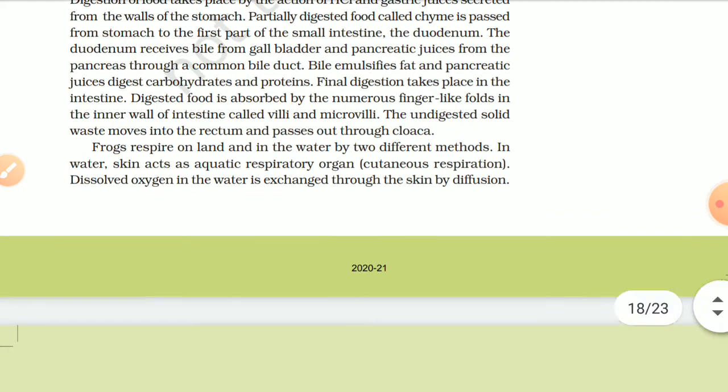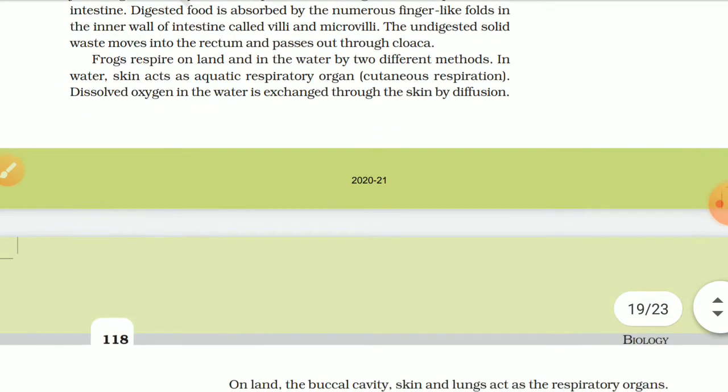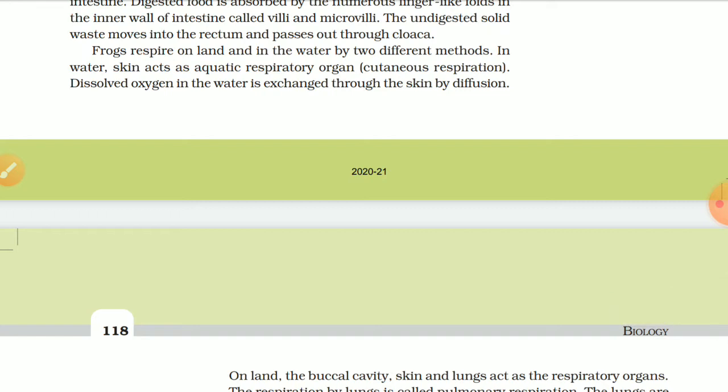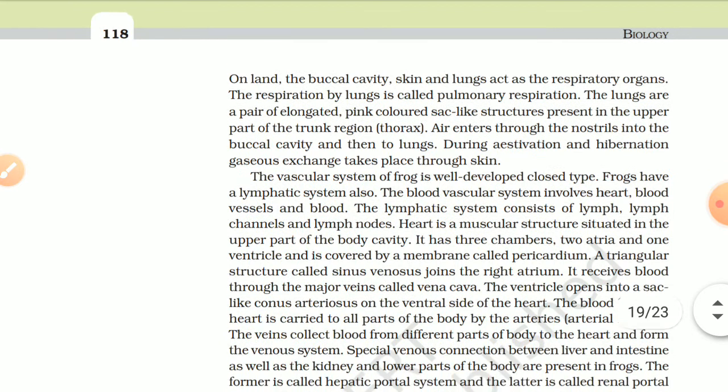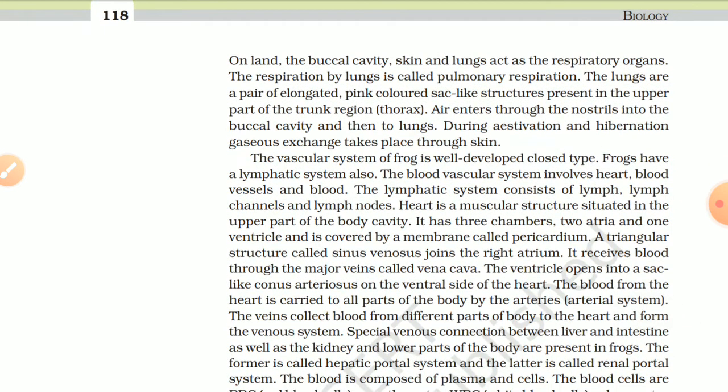Frogs respire on land and in water by two different methods. In water, skin acts as an aquatic respiratory organ. Cutaneous respiration: dissolved oxygen in the water is exchanged through the skin by diffusion. On land, the buccal cavity, skin, and lungs act as the respiratory organs. The respiration by lungs is called pulmonary respiration.